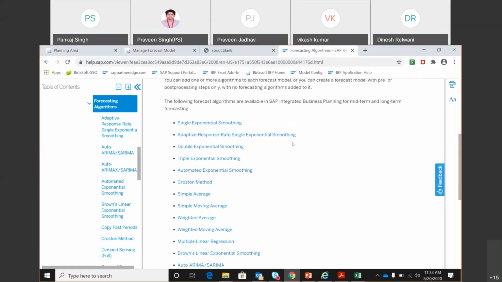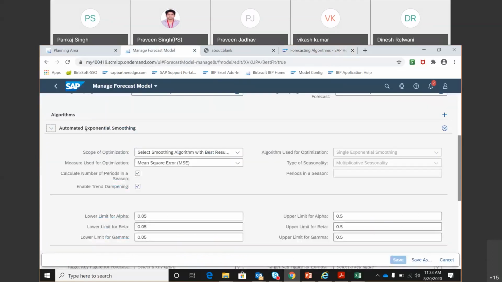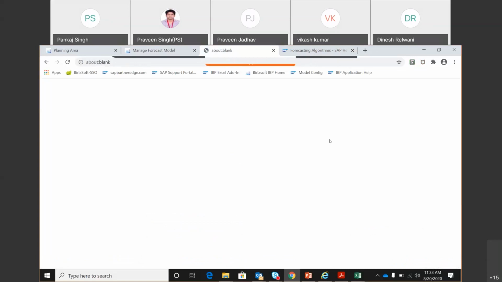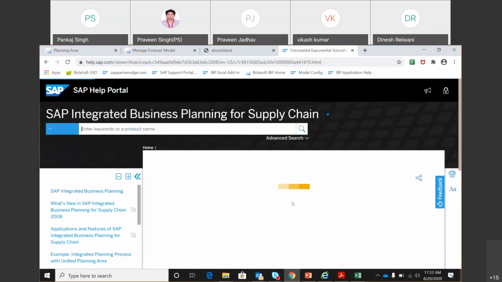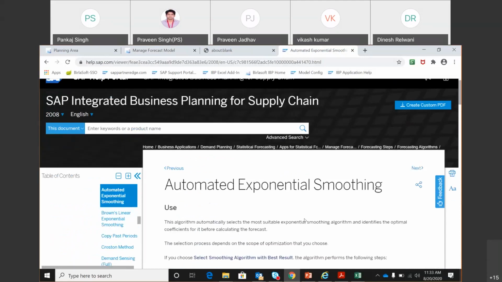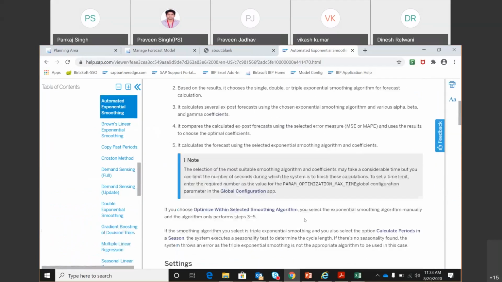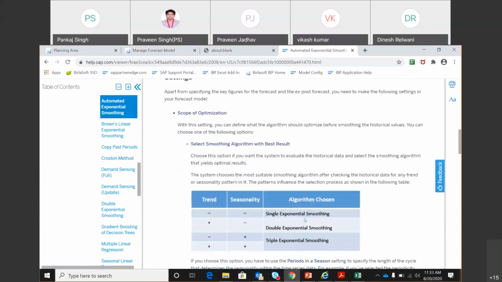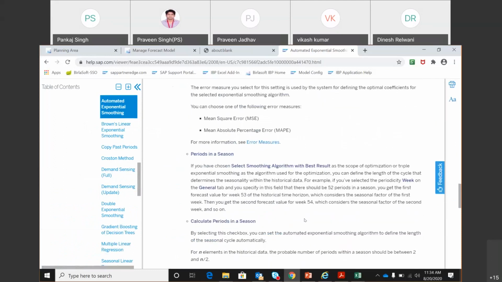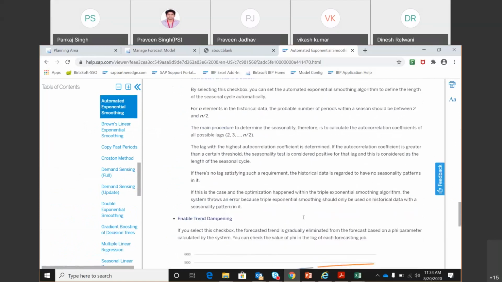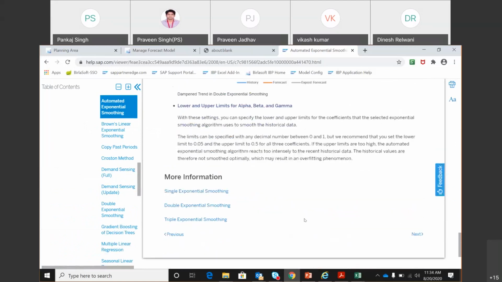So which one were we looking at right now? This is your automated exponential smoothing. Okay, so that's here. Along with all the configuration that we have been doing for the last 2 days, I focus more on this because this is the real value add that we bring to the table. So automated exponential smoothing, and this is where all the things are detailed: what it means, what is seasonality, what is the meaning of alpha, gamma, theta, etc. So once you read it, you will be able to understand more.